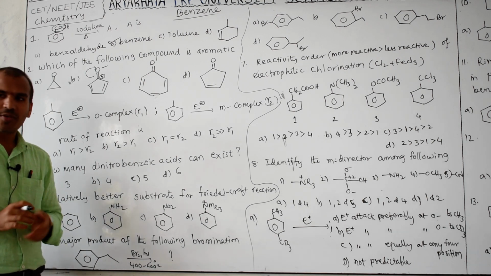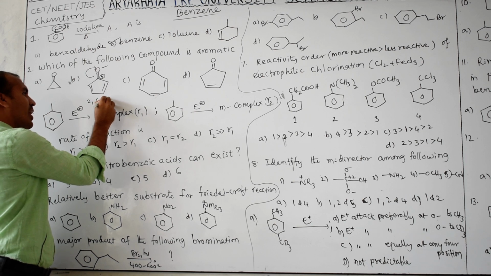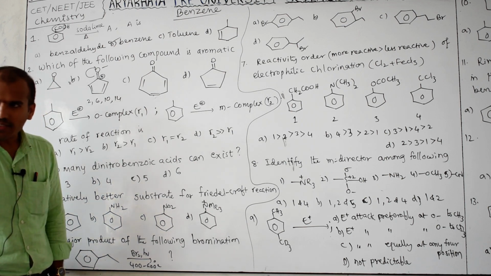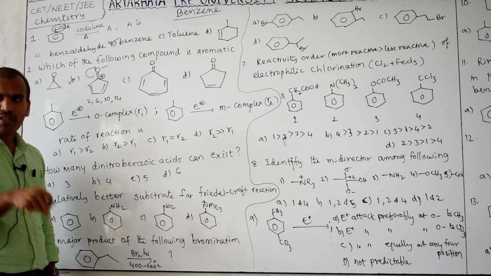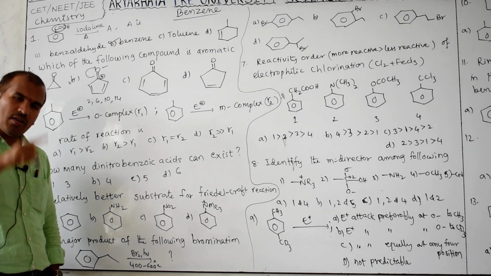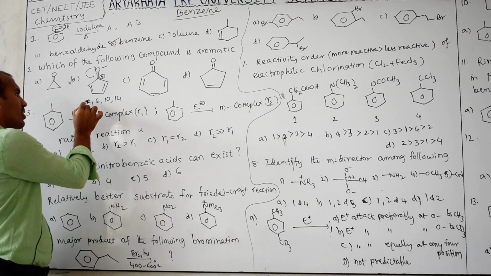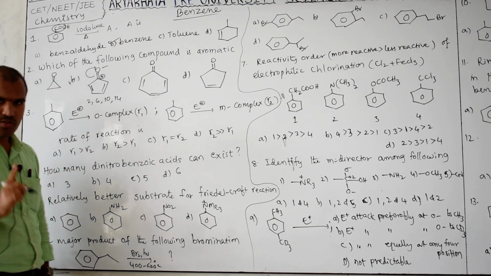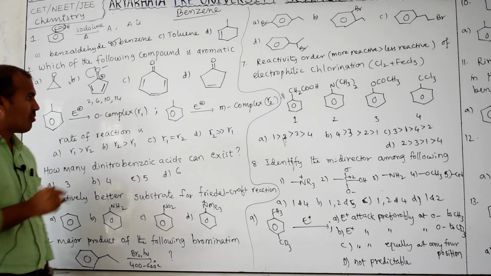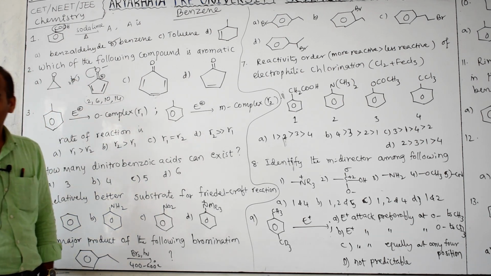Huckel rule: what is that? 2, 6, next add 4 gives 10, next add 4 gives 14. This type of electron count should be satisfied. If any one of the rules is violated, then that is not aromatic. All rules must and should be satisfied. Then only that is aromatic. Now one pi bond means how many electrons? 2. Another pi bond means how many electrons? 2. 2 plus 2. But in this it is not there. Therefore this is not aromatic.